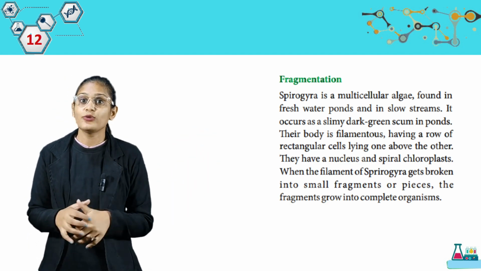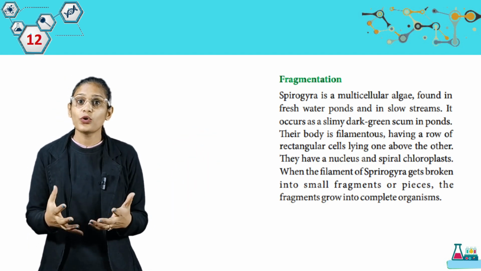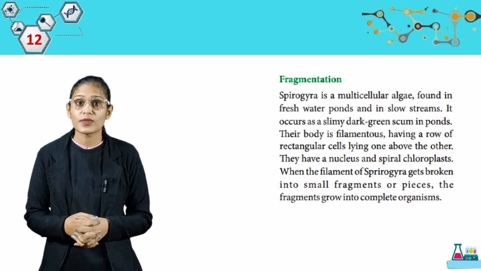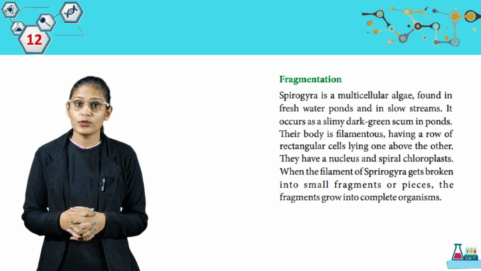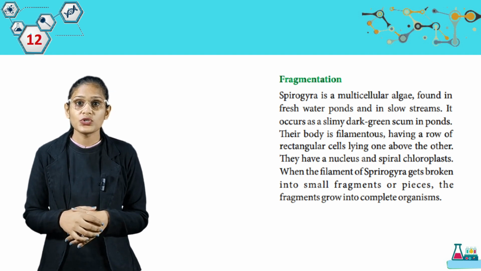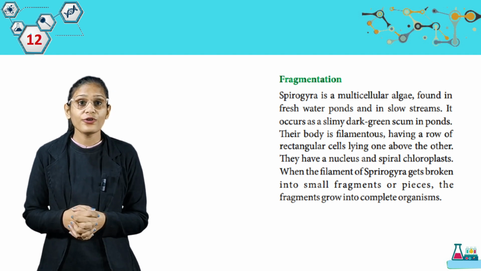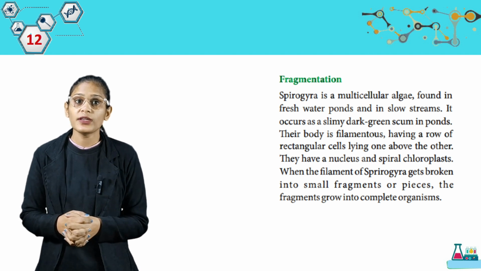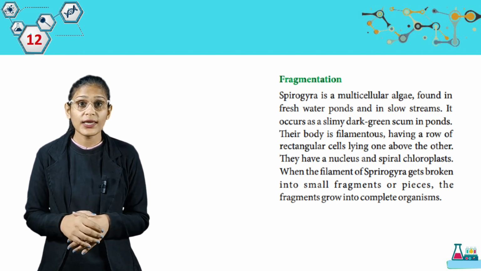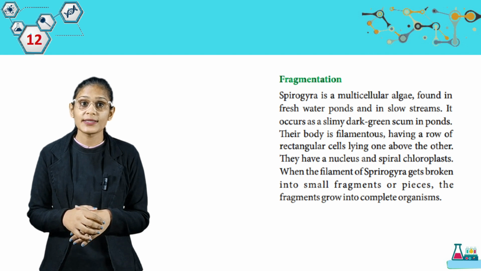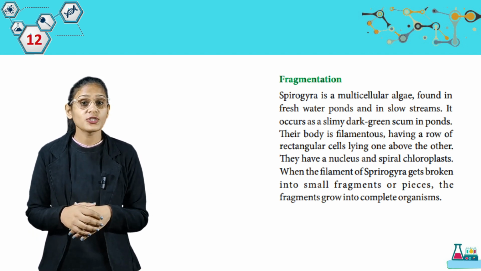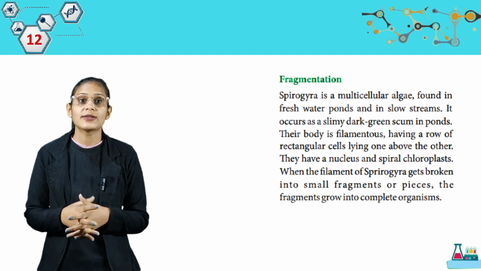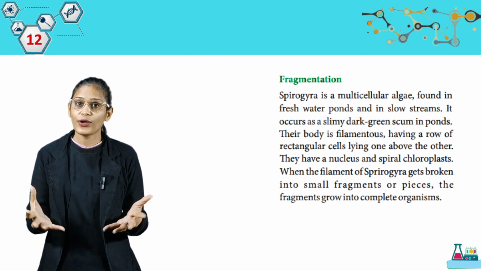Spirogyra is a multicellular algae found in freshwater ponds and slow streams. It occurs as a slimy dark green skin in ponds. Their body is filamentous, having a row of rectangular cells lying one above the other. They have a nucleus and a spiral chloroplast. When the filaments of Spirogyra get broken into small fragments or pieces, the fragments grow into complete organisms.